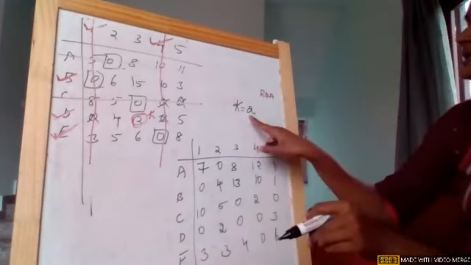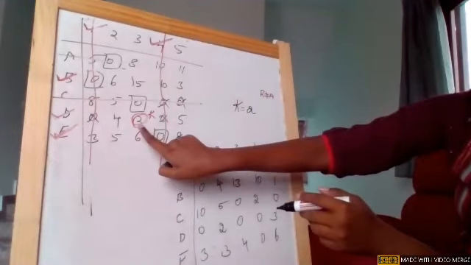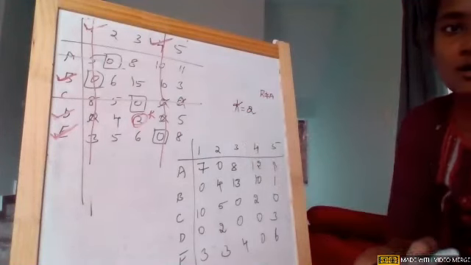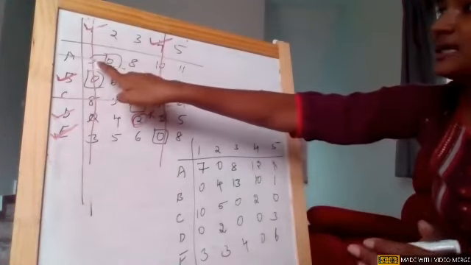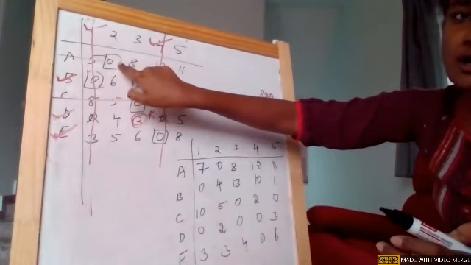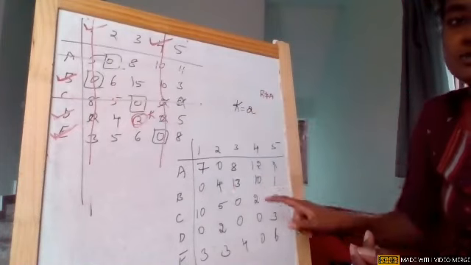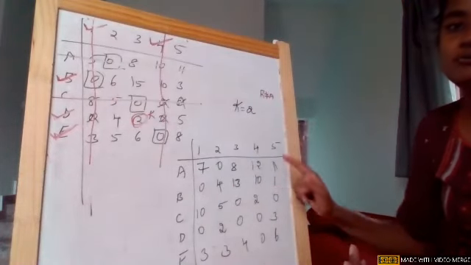Girls, again I'm repeating, there is a value k, the smallest value from the uncovered area we picked, which is 2 as k value. So now that k, wherever there are two lines, we will add it. Wherever there is a single line, we will neither add nor subtract. Wherever there is no line, we subtract it. So that is how we are forming a new matrix.